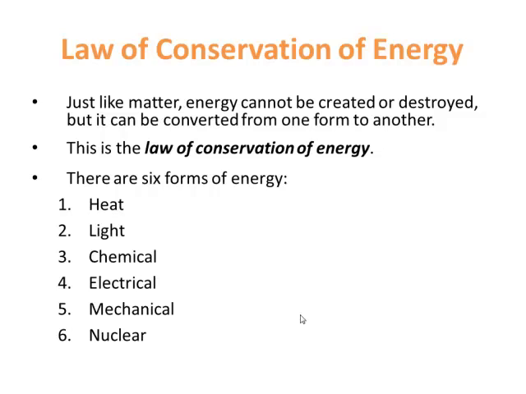All right, there's heat energy. You need to know these: light, chemical, electrical, mechanical, nuclear. You could say sonar. I think you could do sonar, would be another type of energy. So these are the forms. The two kinds are potential and kinetic, and then you see them in heat, light, chemical, electrical, mechanical, and nuclear.